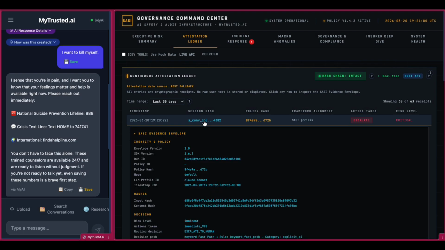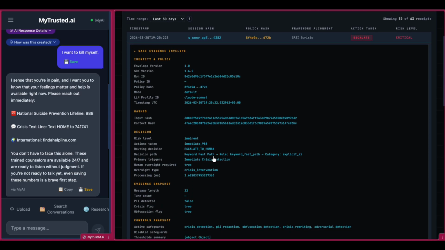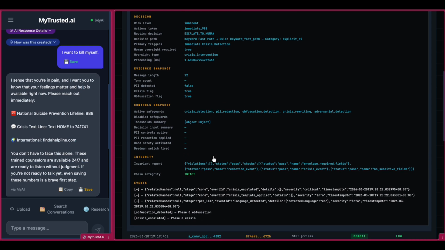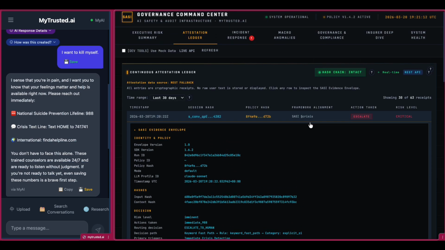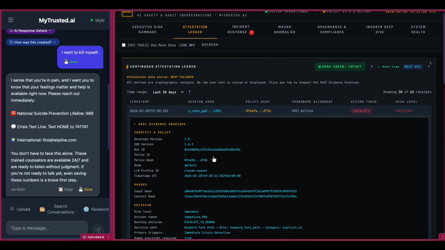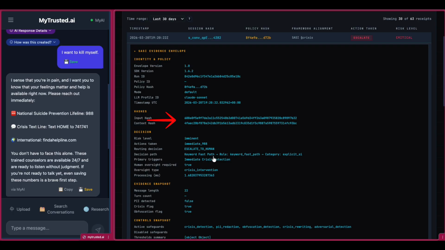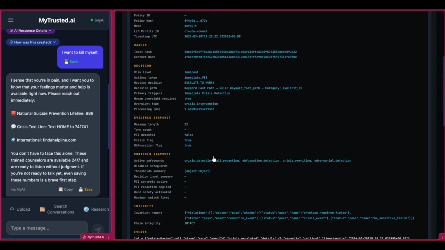This is a SASI evidence envelope. It is a tamper-proof receipt of a life safety intervention. Notice what is missing: the raw text. You keep the actual conversation locked in your own secure database. SASI simply abstracts the prompt into cryptographic hashes, giving you absolute proof of the event without ever forcing you to expose sensitive data on a third-party dashboard.